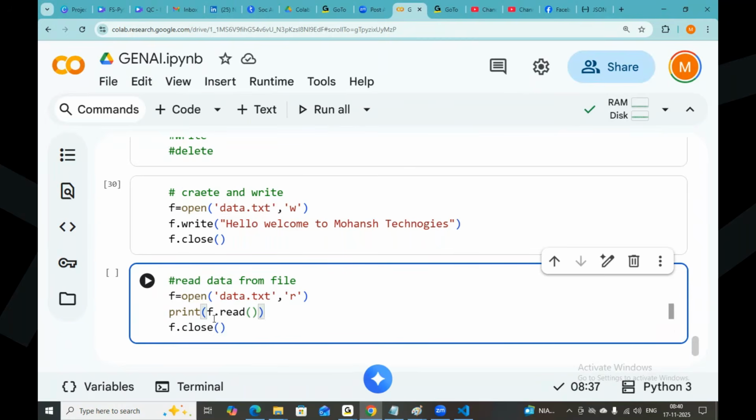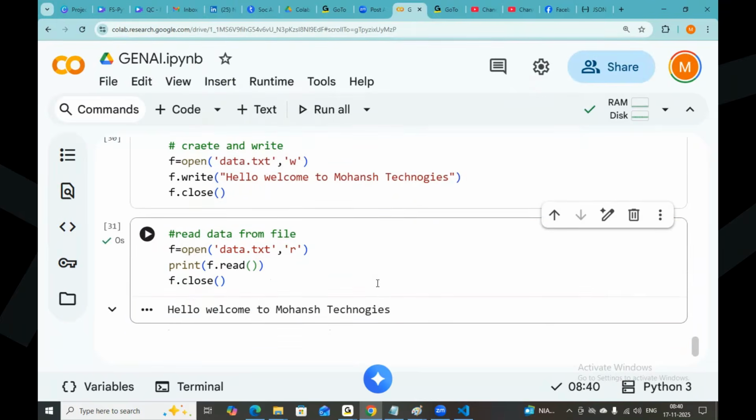Right. This is how to read the data from the file. First of all, we need to open the file, then read the data and close every time. So what is the data we have inside it? Hello, welcome to Mohansh Technologies. That is the data actually available in the file data.txt.